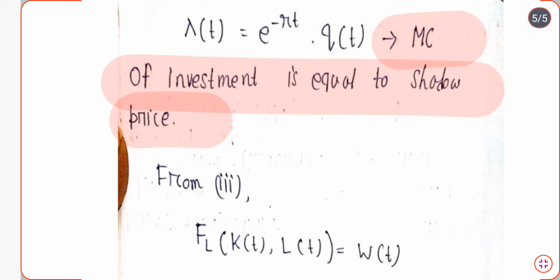So suppose we are assuming a price value for that particular product, say 1,05,000 rupees as the value of the laptop. This 1,05,000 is not assigned by the company, but we are assuming or expecting this value. So this is basically the shadow price. Now this equation is telling us that the marginal cost of investment is equal to the shadow price.